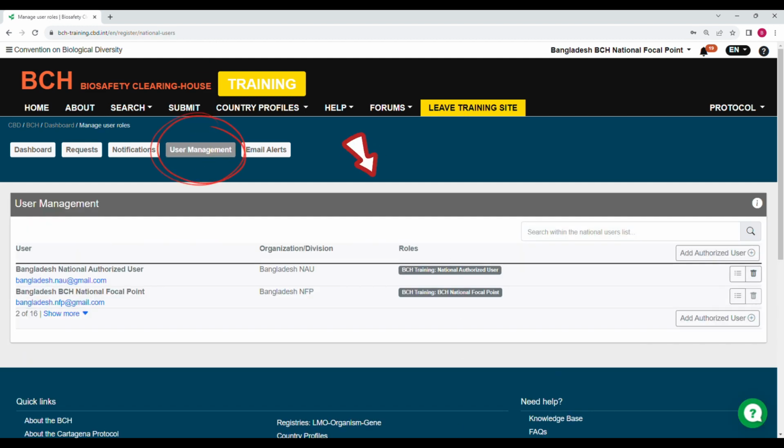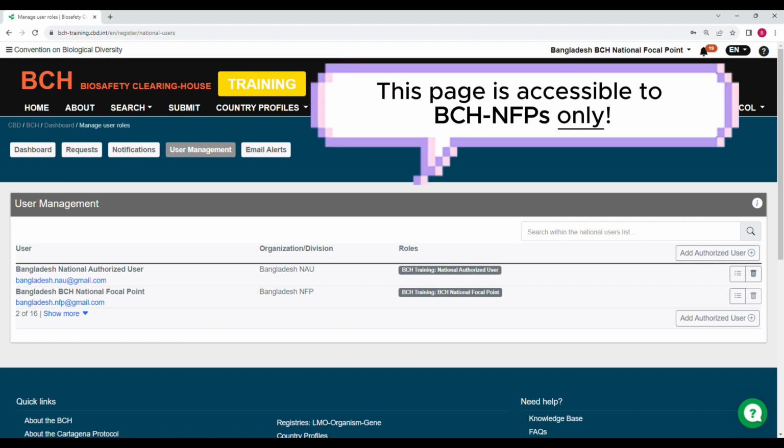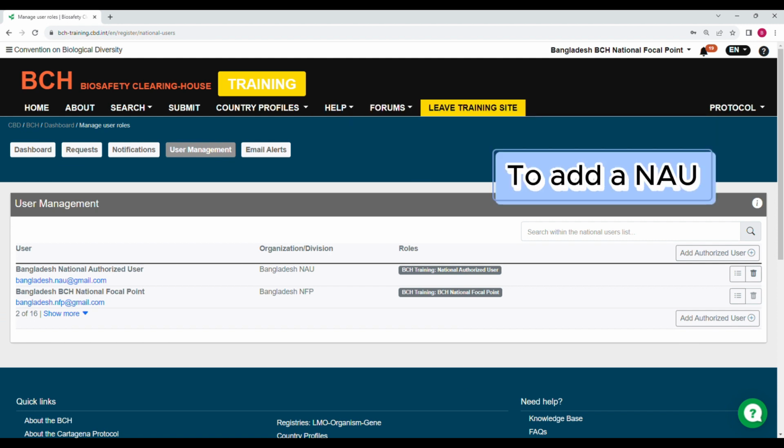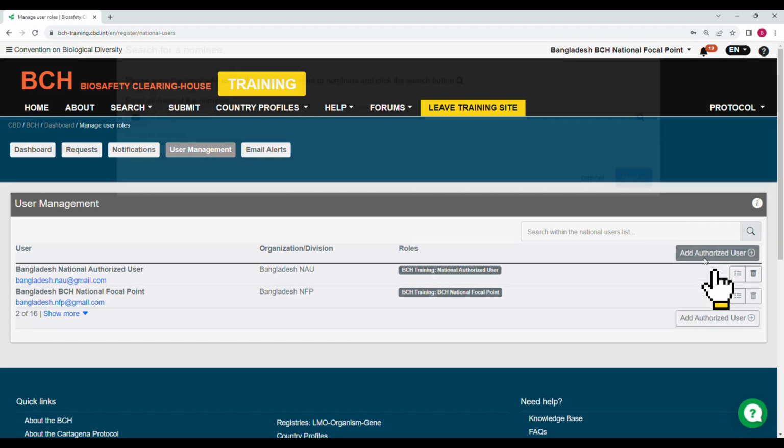The User Management interface opens, and this is where a BCH focal point can create and modify National Authorized User accounts. Please note that this page is visible to BCH National Focal Points only. To add a National Authorized User, simply click on the Add Authorized User button at the top here or at the bottom. Let's click on this one.